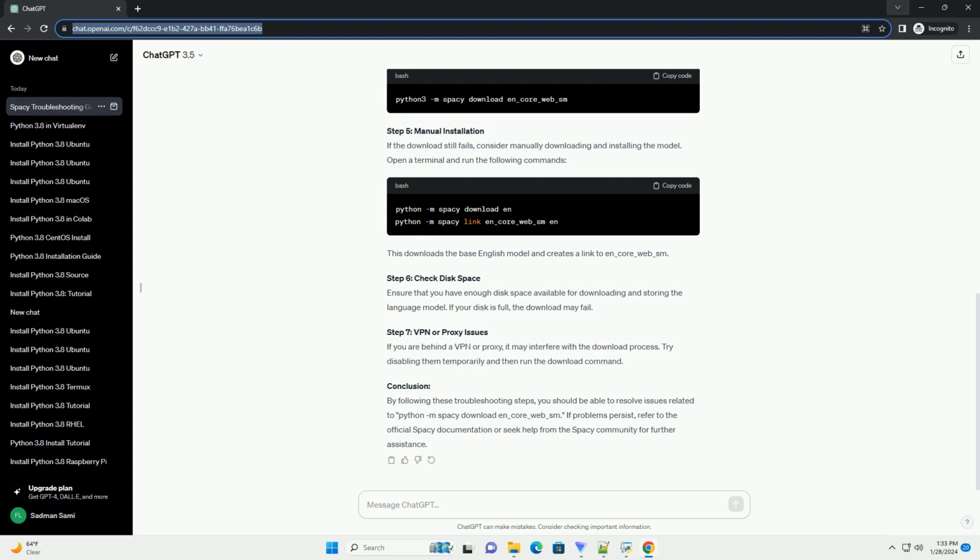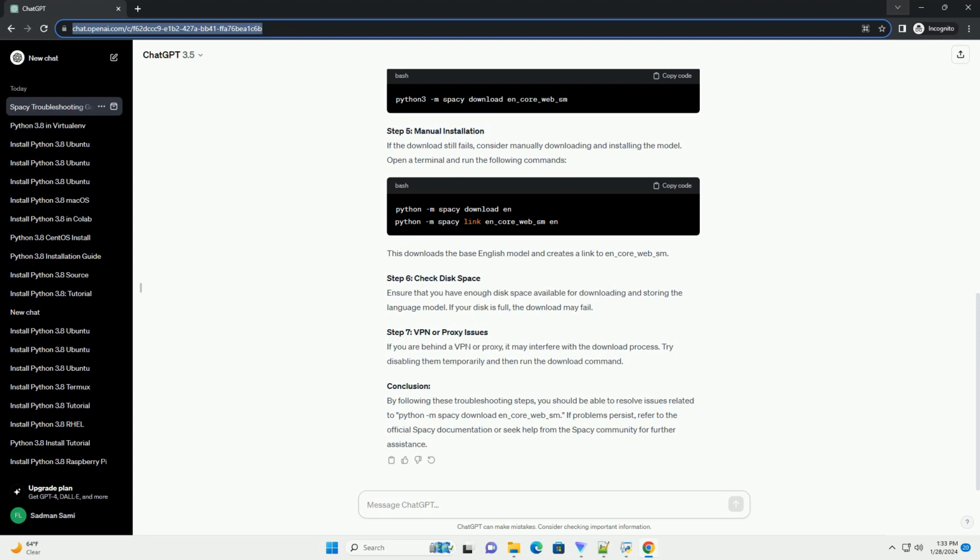If this is the case, consider using a VPN to overcome such restrictions. Specify model version. Explicitly specifying the version of the model during download can sometimes resolve issues. Use the following command. Replace x.x.x with the version number you want to download.